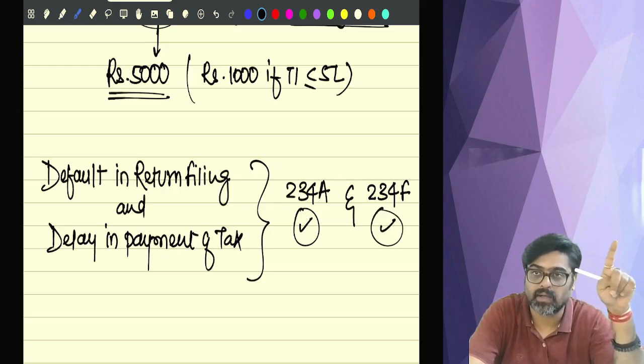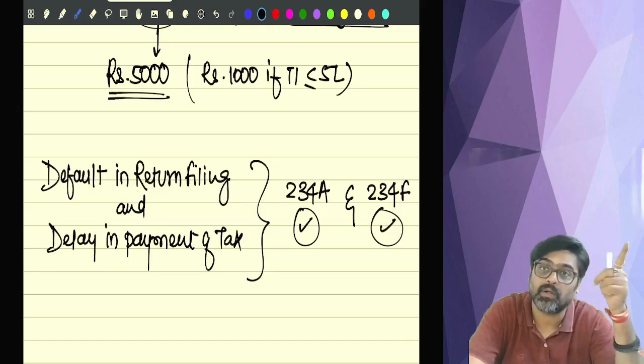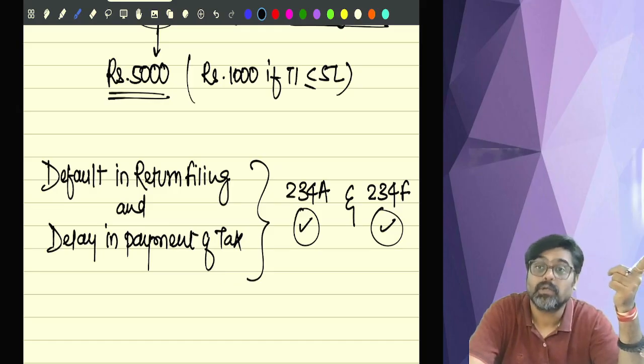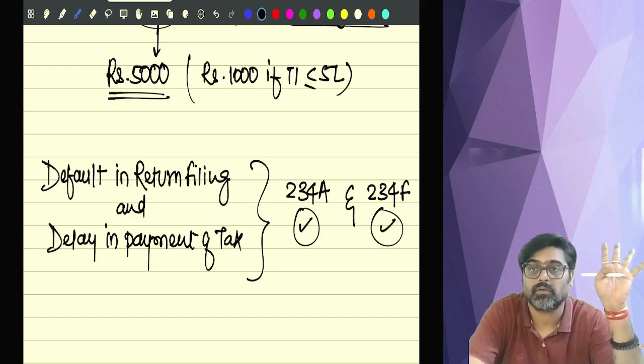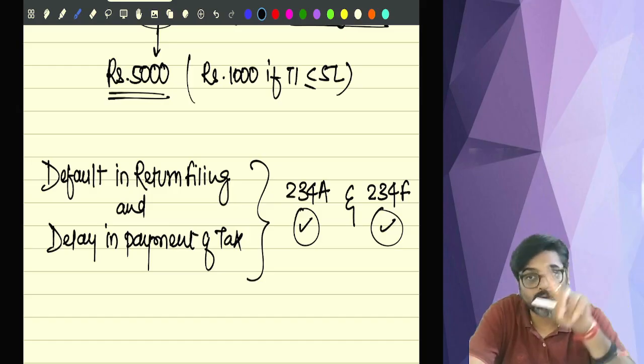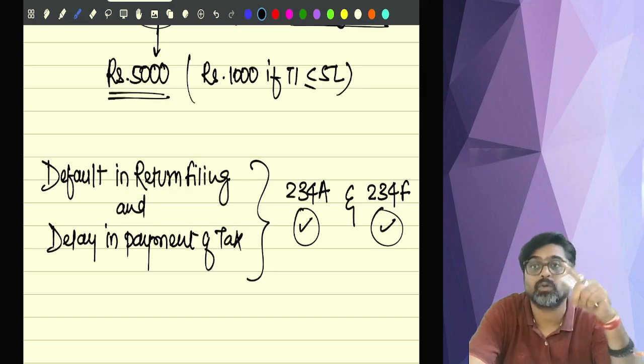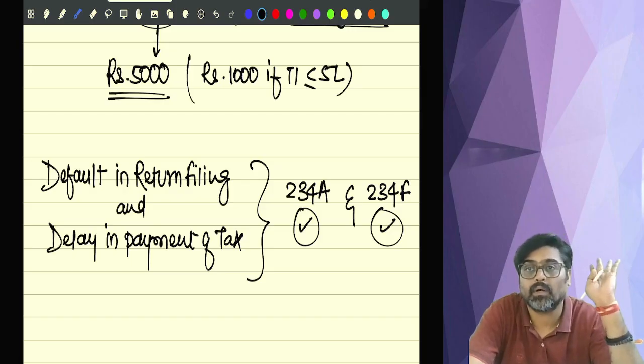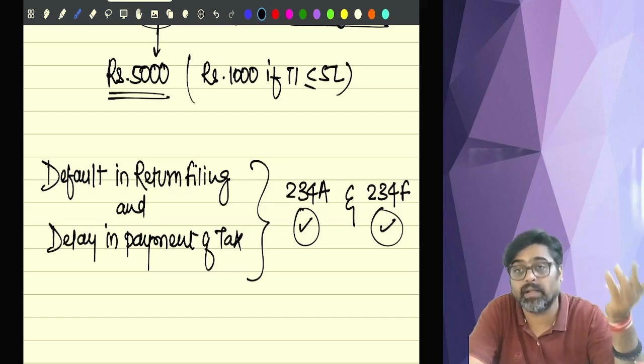Return default is there, and as a result of that default, there is a delay in payment of tax also. So 234A interest for delay in payment of tax and 234F for default in filing the return.